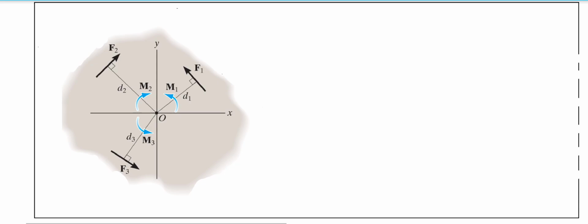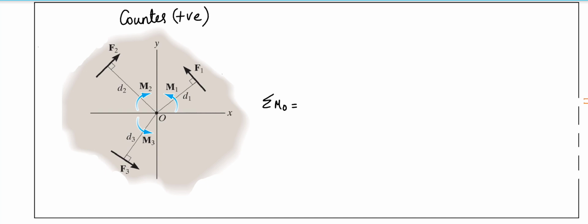So as of now, I would like to generalize what we have discussed in planar situations. You can see here there are three forces acting, F1, F2 and F3. I need to find the moment about O. So how do I calculate? I assume the sense, counterclockwise produces positive. So with that I write the equation to find the solution.